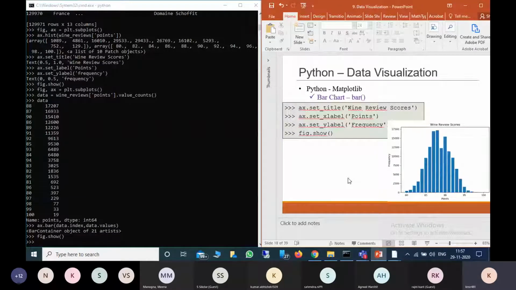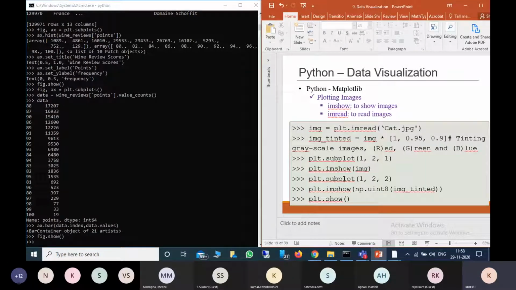Is it clear, everyone? How we can plot the bar chart? So we saw the scatter plot, line plot, histogram, and bar chart using matplotlib. Is it clear, everyone? Yes, sir. Okay.